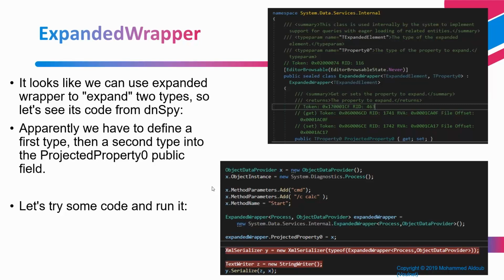All of this chained serialization is done in order for us to satisfy all of the XML Serializer's conditions. So we will satisfy condition 1, that only public methods can be used, satisfy condition 2, that we cannot serialize something with an interface, and satisfy condition 3, which is the XML Serializer must know the type of classes to serialize at runtime. If we see the code here at the end, XmlSerializer y equals new XmlSerializer of type ExpandedWrapper of type Process and ObjectDataProvider. So the XML Serializer now knows all of the serialized class types beforehand, which will satisfy its condition.